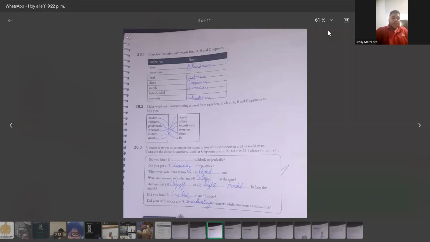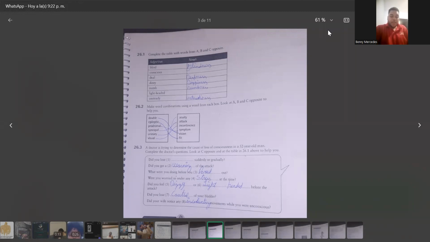26.1. Complete the table with words from A, B, and C opposite. Adjective and noun: blind, blindness; conscious, consciousness; deaf, deafness; dizzy, dizziness; numb, numbness; lightheaded, lightheadedness; unsteady, unsteadiness.